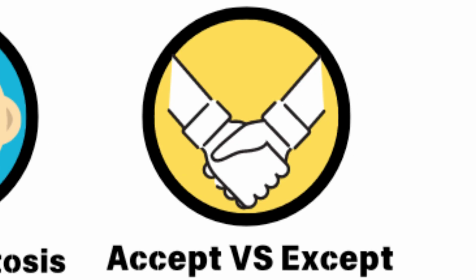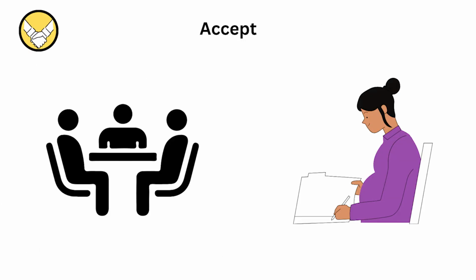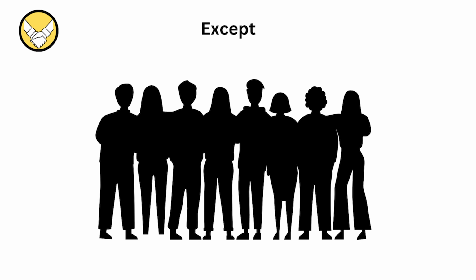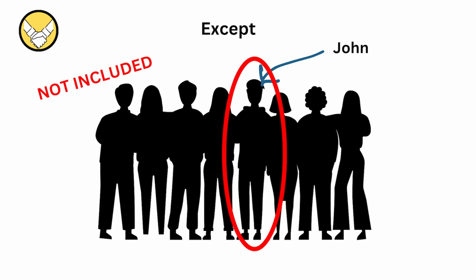Accept versus except. Accept means to receive something willingly. For example, she accepted the job offer, meaning she agreed to take the job. Except means to exclude something. For instance, everyone is invited except John, meaning John is the only one not invited.